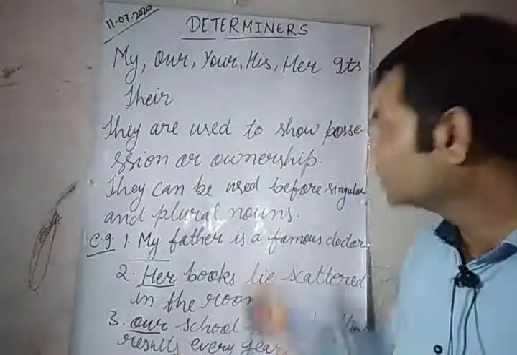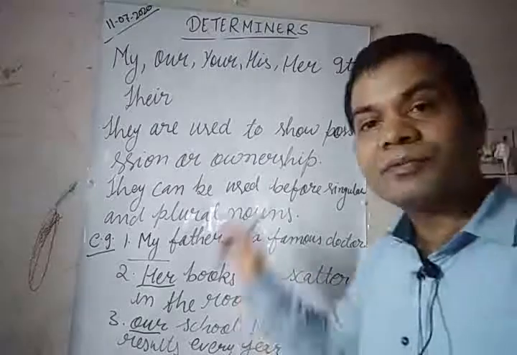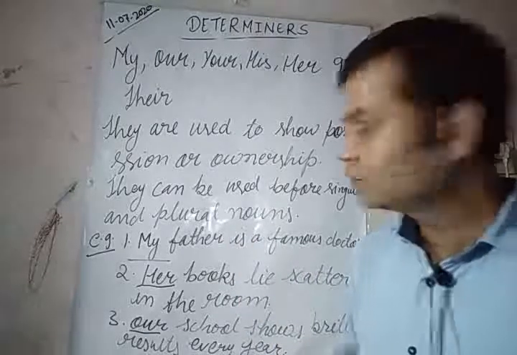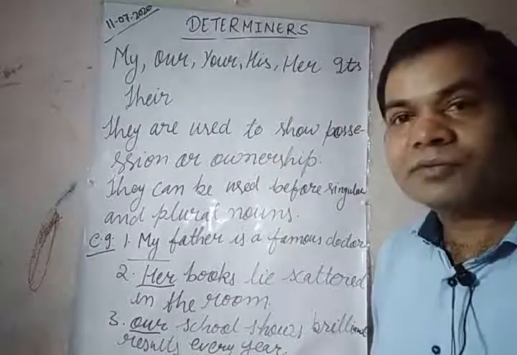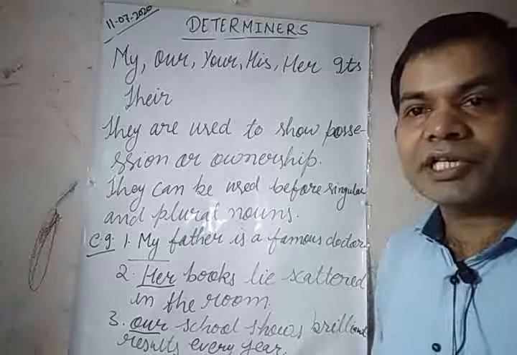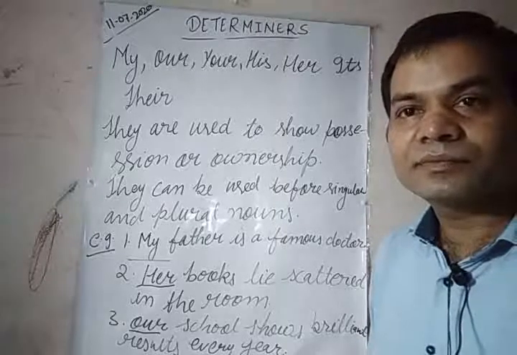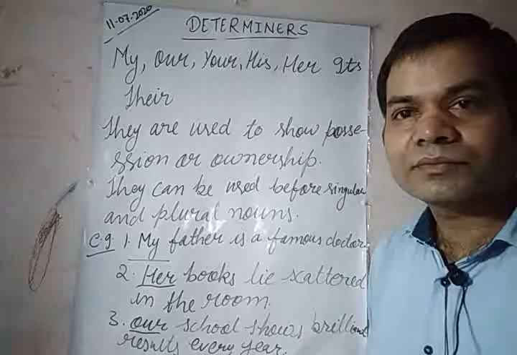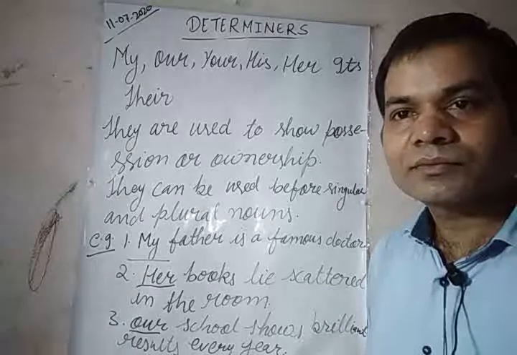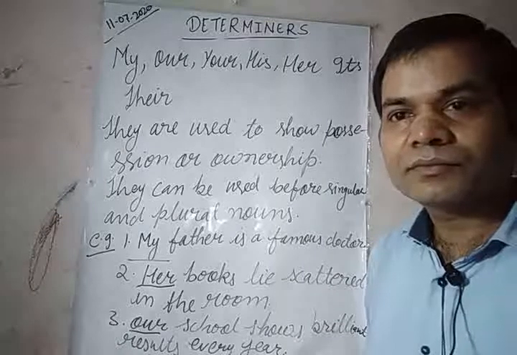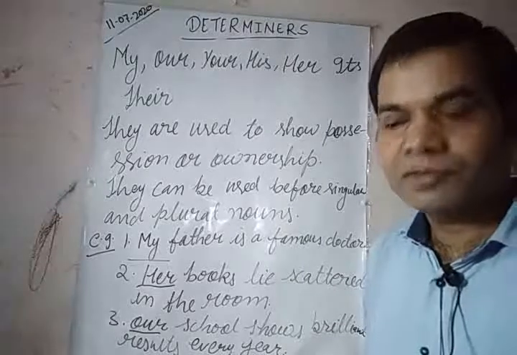Okay students, so this is all about possessive adjectives. Got it? So please note them down or take the screenshot. Okay, done.